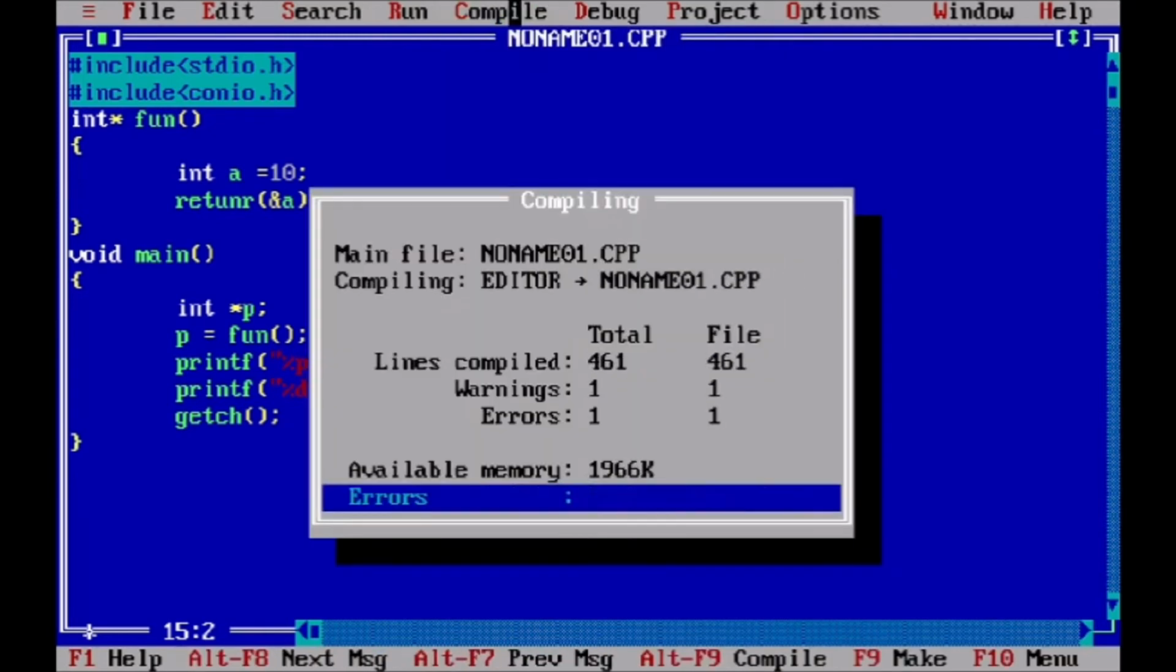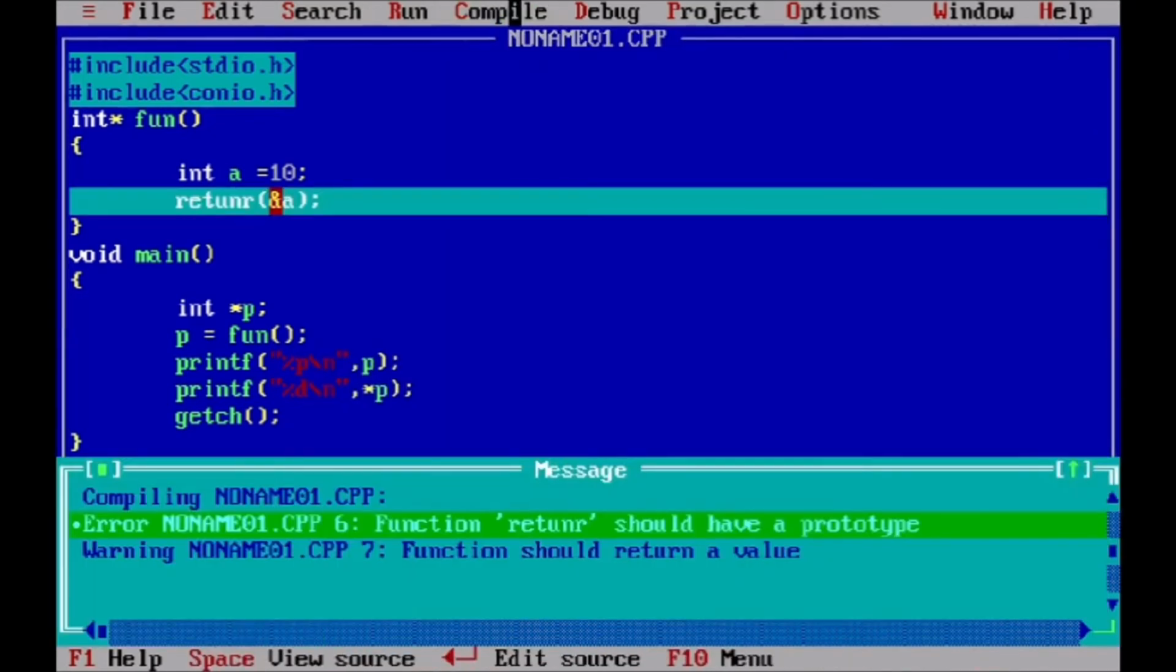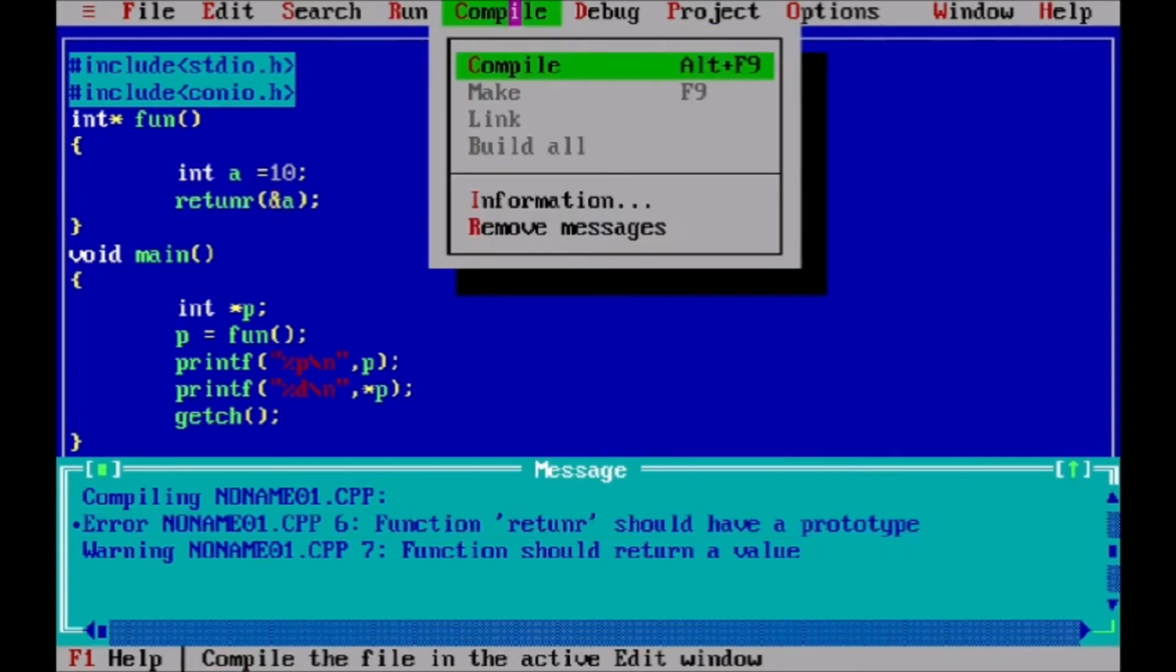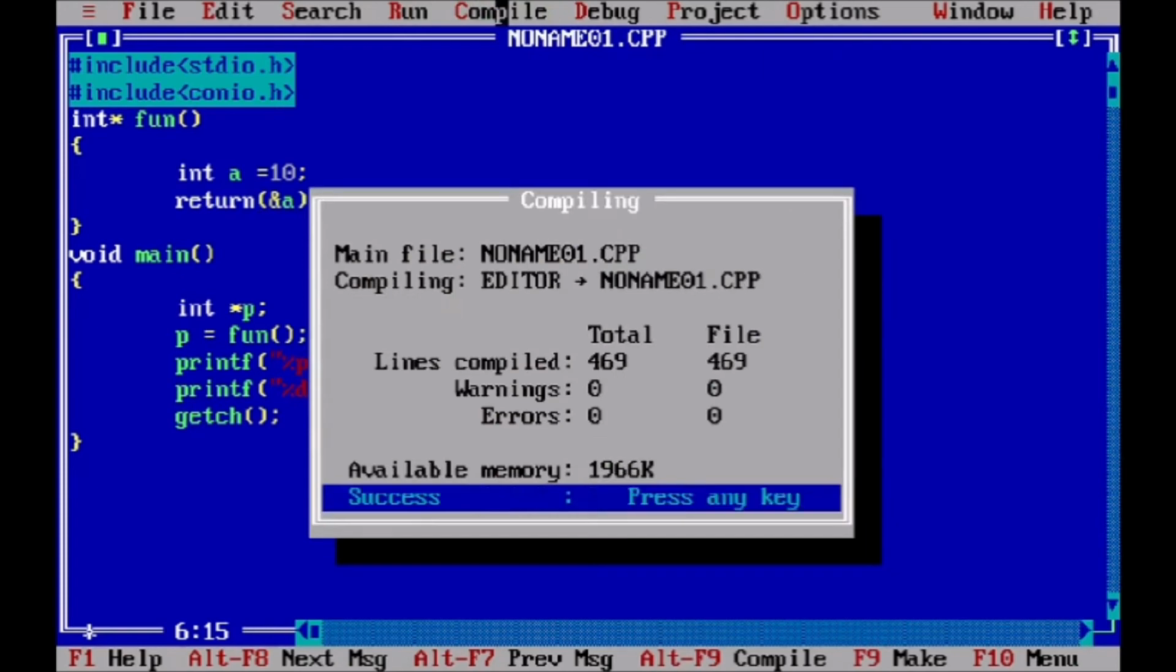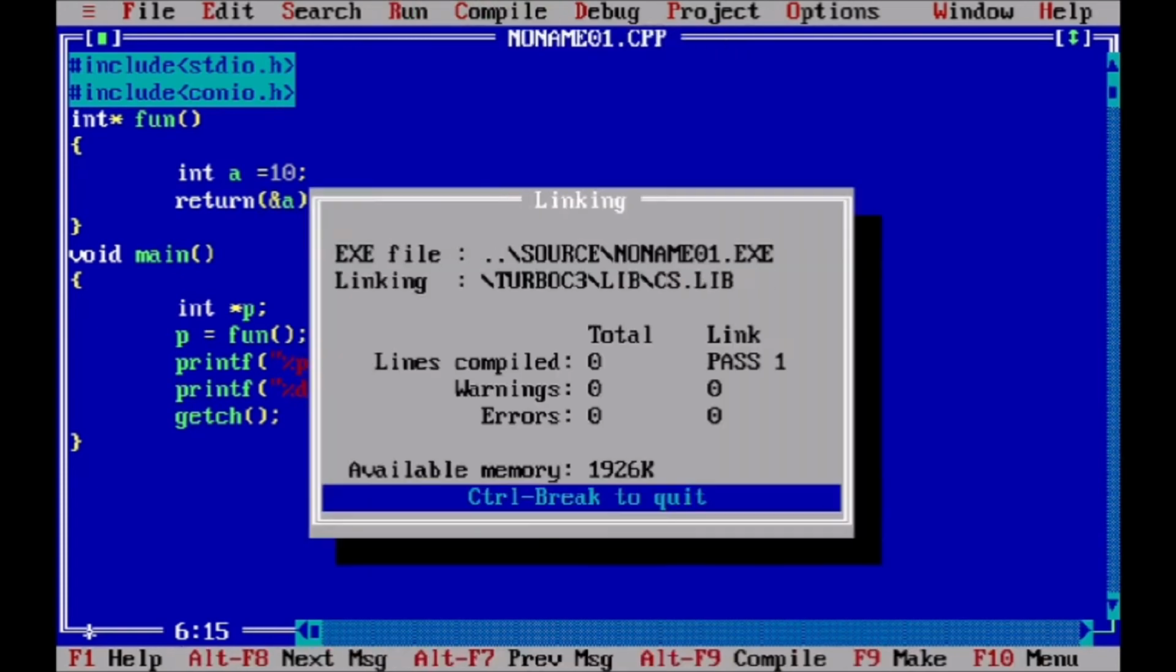So we compile our program. Okay, one error, which is because we did not write return properly, so we just correct it. Okay, so return, and now again we compile our program. Okay, and now we run our program.